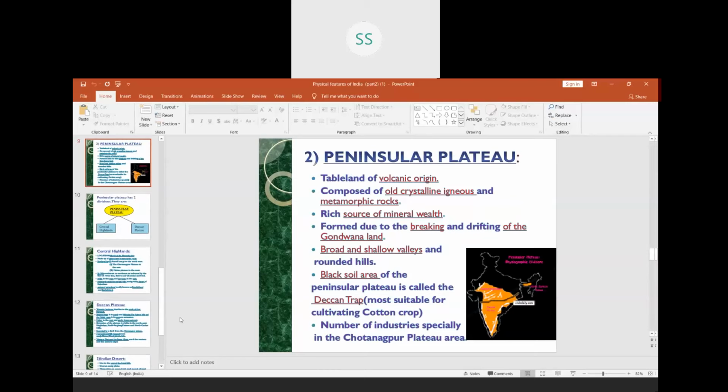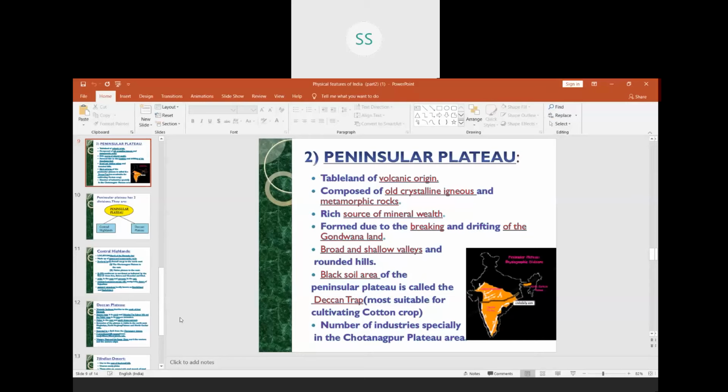It was a part of the Gondwana land, but when the Gondwana land broke, this plateau region formed, and it has shallow valleys which are not very deep. It has rounded hills on the top. They are not pointed at all. It will be a semicircle or a rounded hill over there.